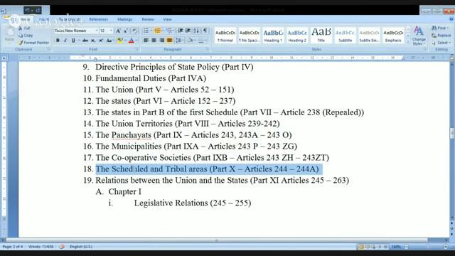Next one is the scheduled and the tribal areas. These are words you might have come across in your discussions so many times. But what exactly is the meaning of this? Certain articles are mentioned under this separately for scheduled areas and also the tribal areas. We'll try to understand when we come to this topic.